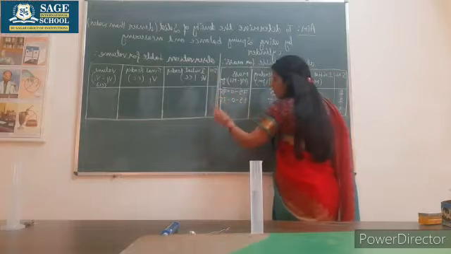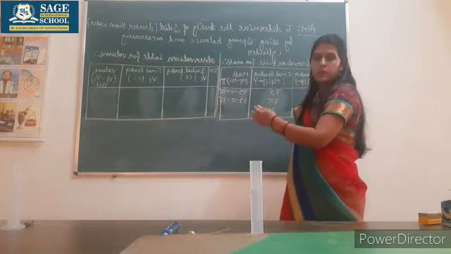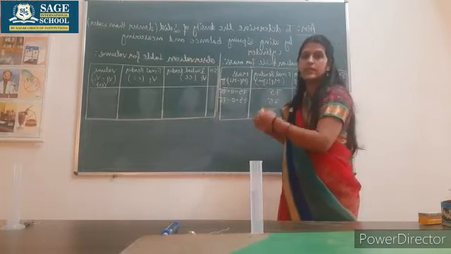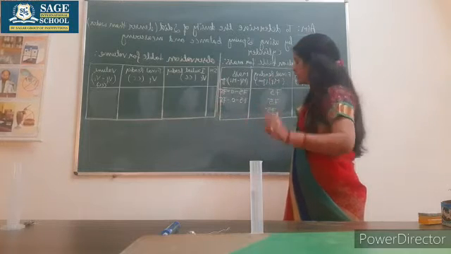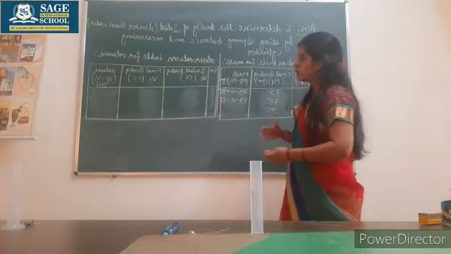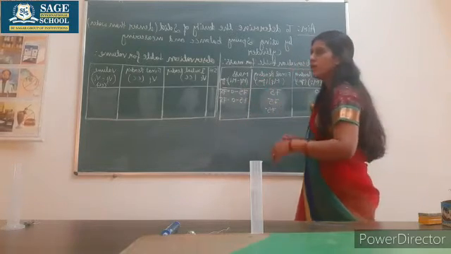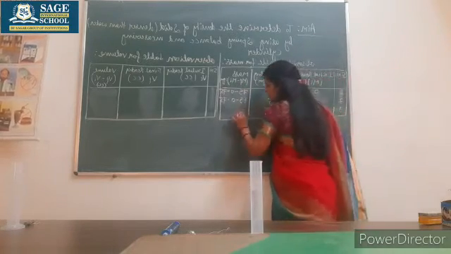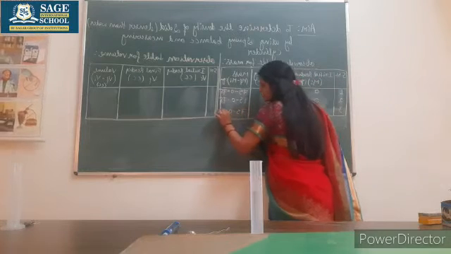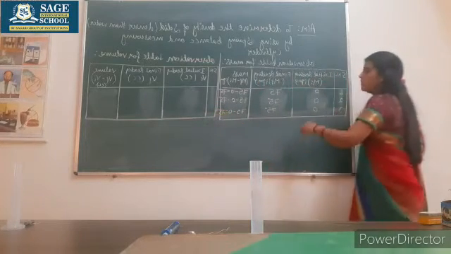Don't bother if, while performing the practical, the result is coming a bit different. It happens due to personal error or instrumental error. So we are taking multiple observations just to remove the error. The third observation will also be the same, 75 minus 0 is 75.